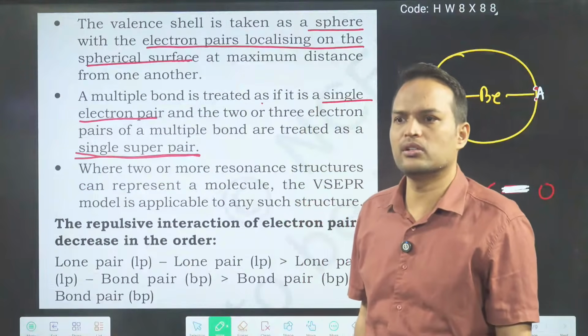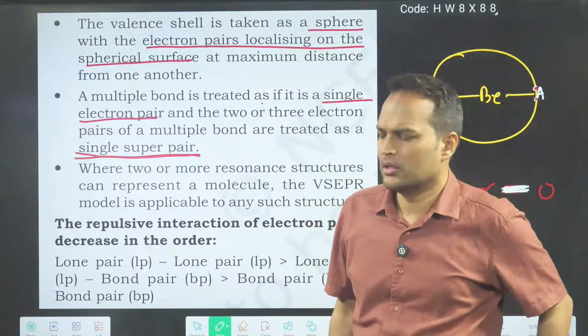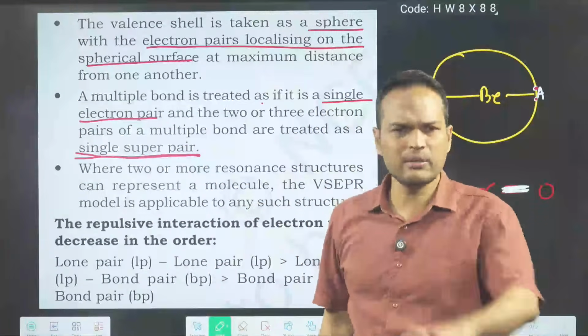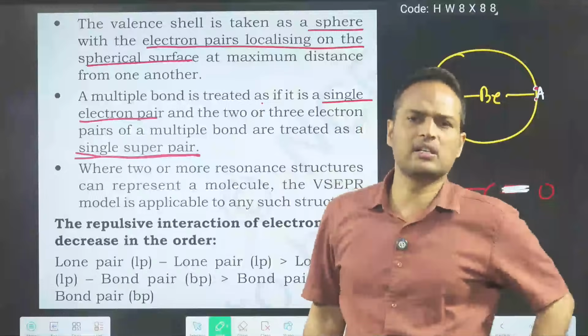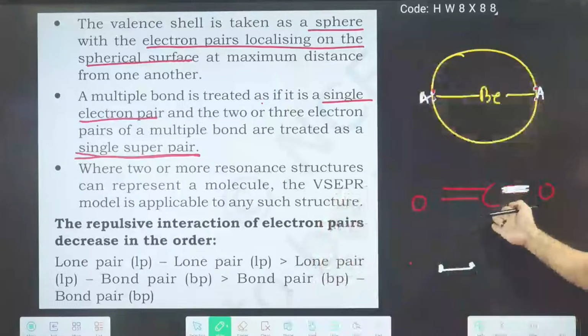You can say, sir, it means a multiple bond. They may ask in the question who is having a single super pair, who is having a multiple bond. CO2 is having a single super pair or not? Yes.